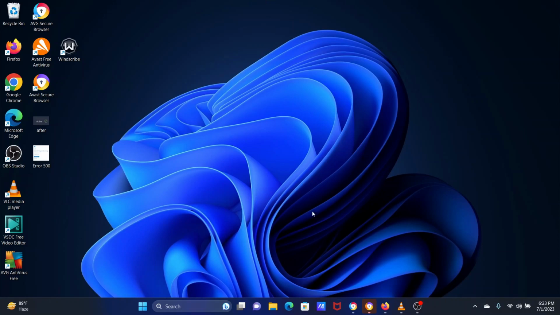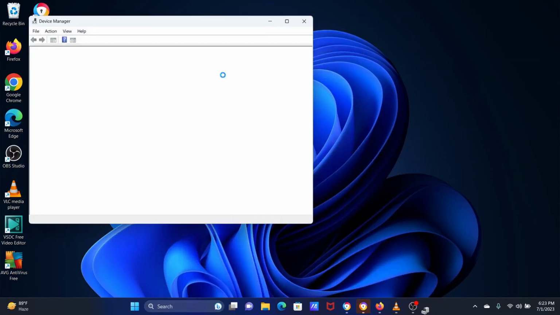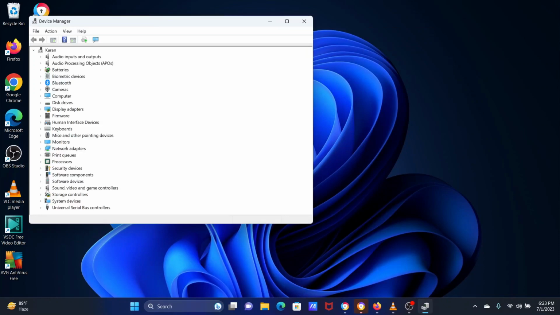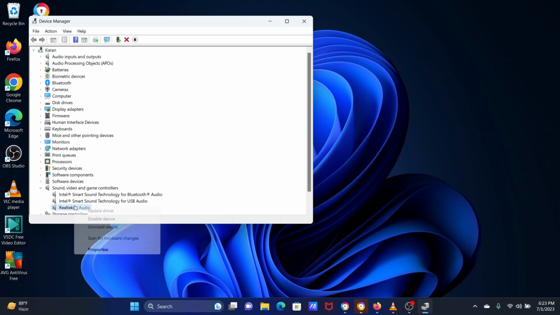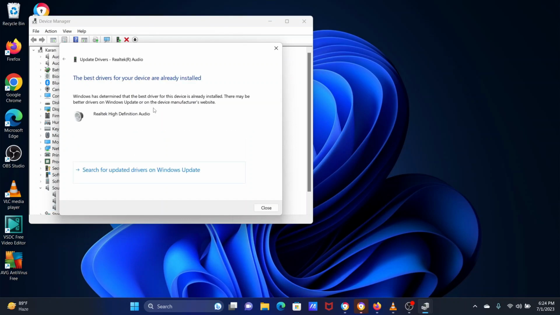The first solution is to update the sound drivers. Search for Device Manager in the Windows search bar. Open the application. Expand the list of sound, video, and game controllers drivers. Right-click on the Realtek audio drivers. Select Update Driver. Select Search automatically for drivers.